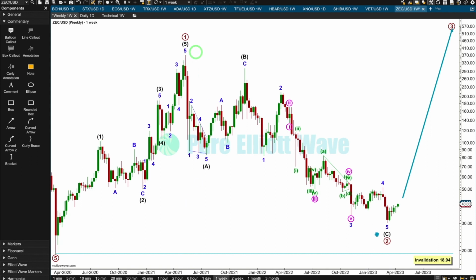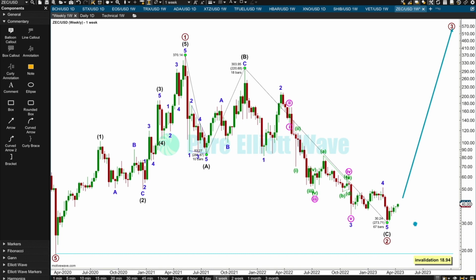From this high to this low, this subdivides well as a zigzag. 5, 3, 5. Intermediate A subdivides as a leading contracting diagonal. Intermediate B a relatively quick zigzag. And intermediate C extended as an impulse. Extended in terms of time, but not in price.